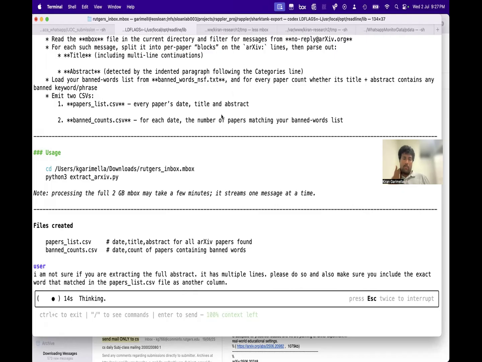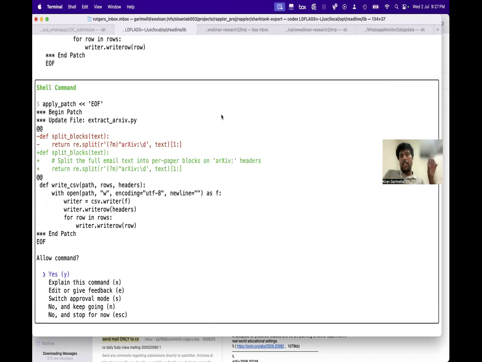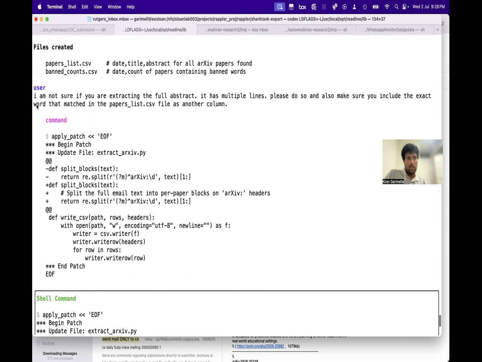It'll update my file. This is very common if you're using Cursor. This is exactly how it works. But with the command line interface, as you can see, there's a diff here. So just split this. Okay, this is not okay. Maybe it does also add some other. Actually, it didn't add anything.